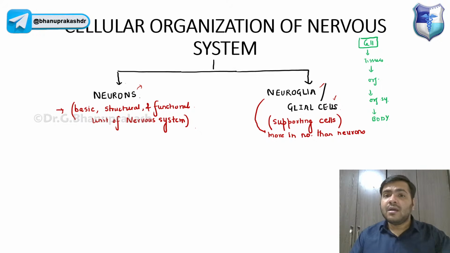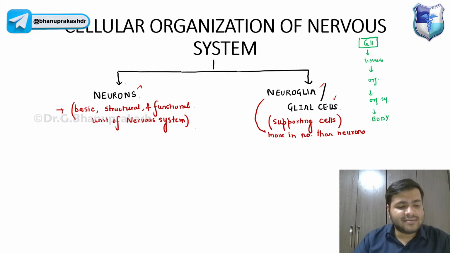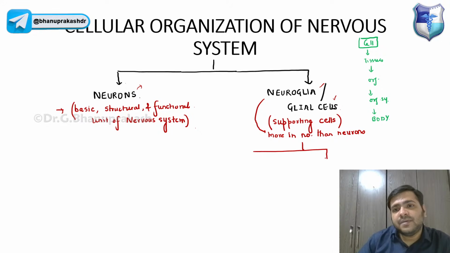So for the neuroglia or glial cells, in the CNS and in the peripheral nervous system we have different cells. In the CNS, we have four main types.